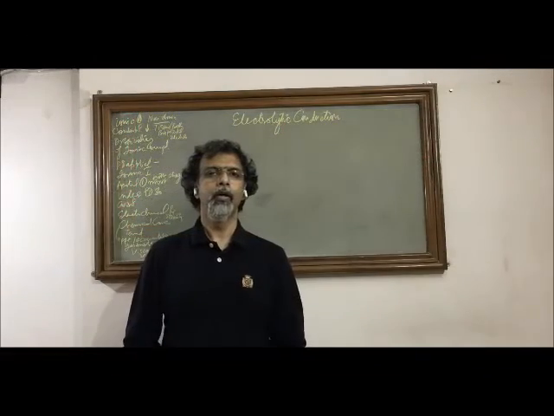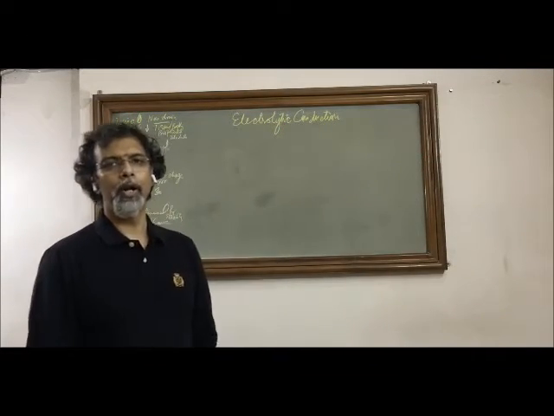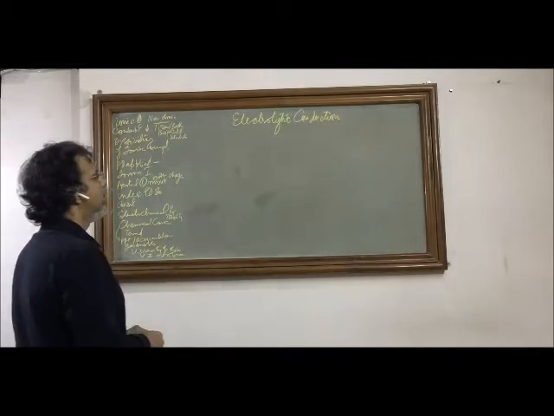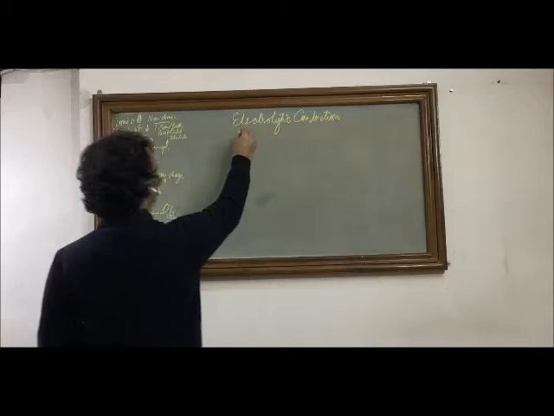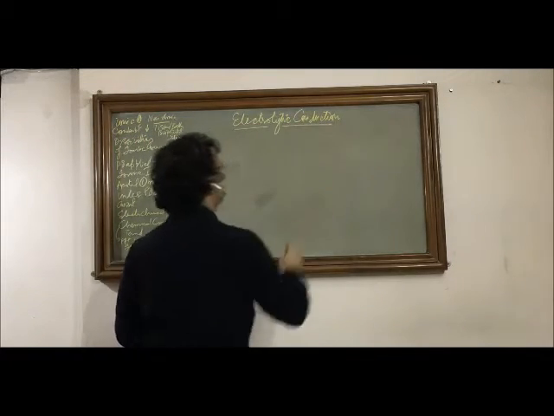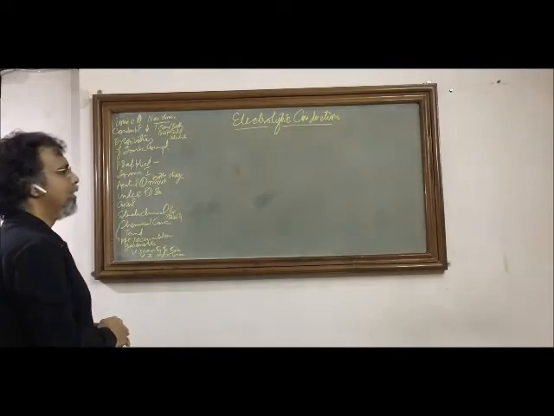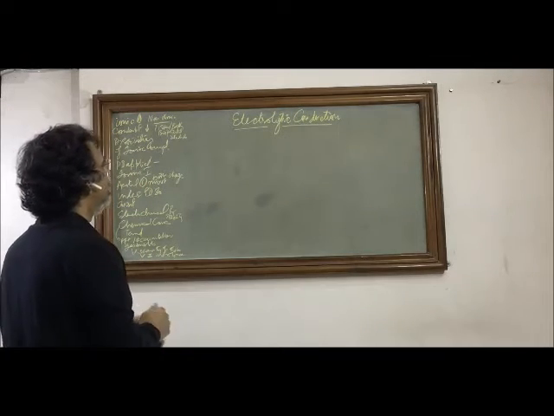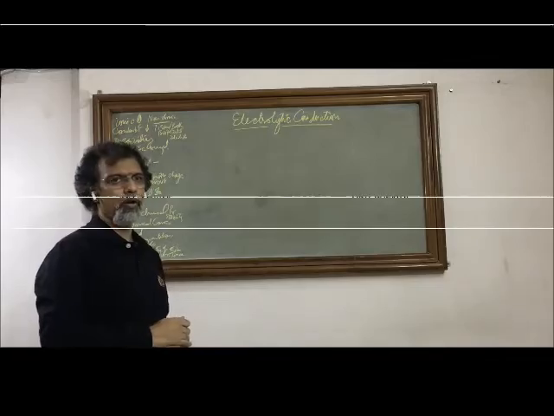So friends, today we will do electrolytic conduction. Having done metallic conduction, this is the next common conduction that we find in some materials, and this is basically different from metallic conduction in many contexts.